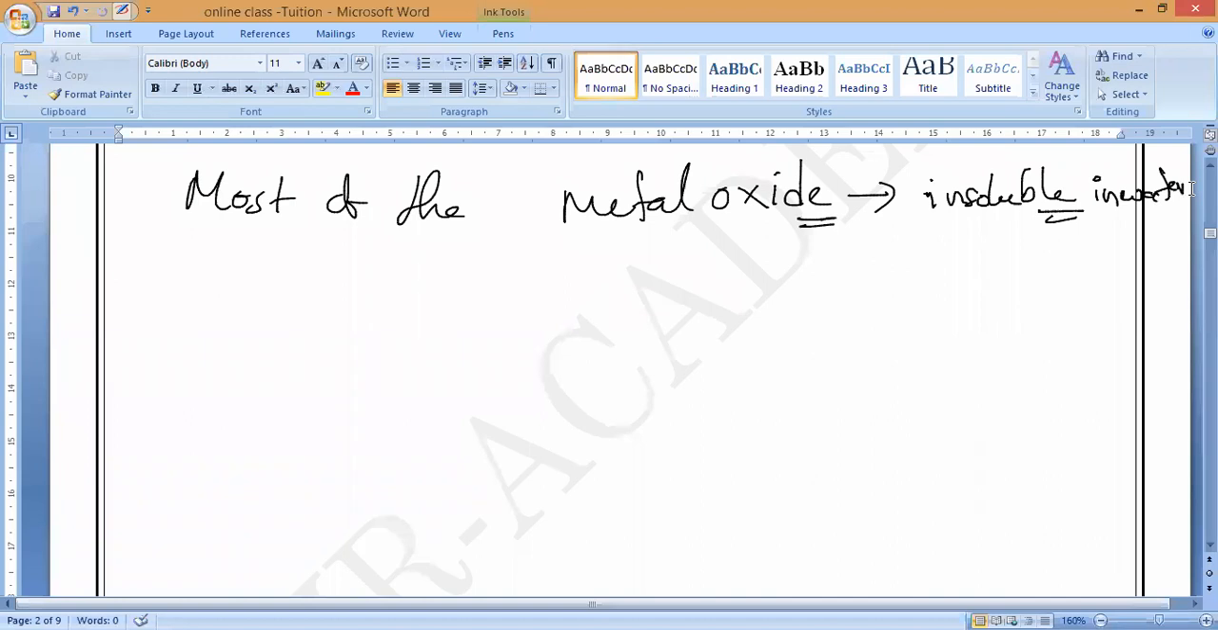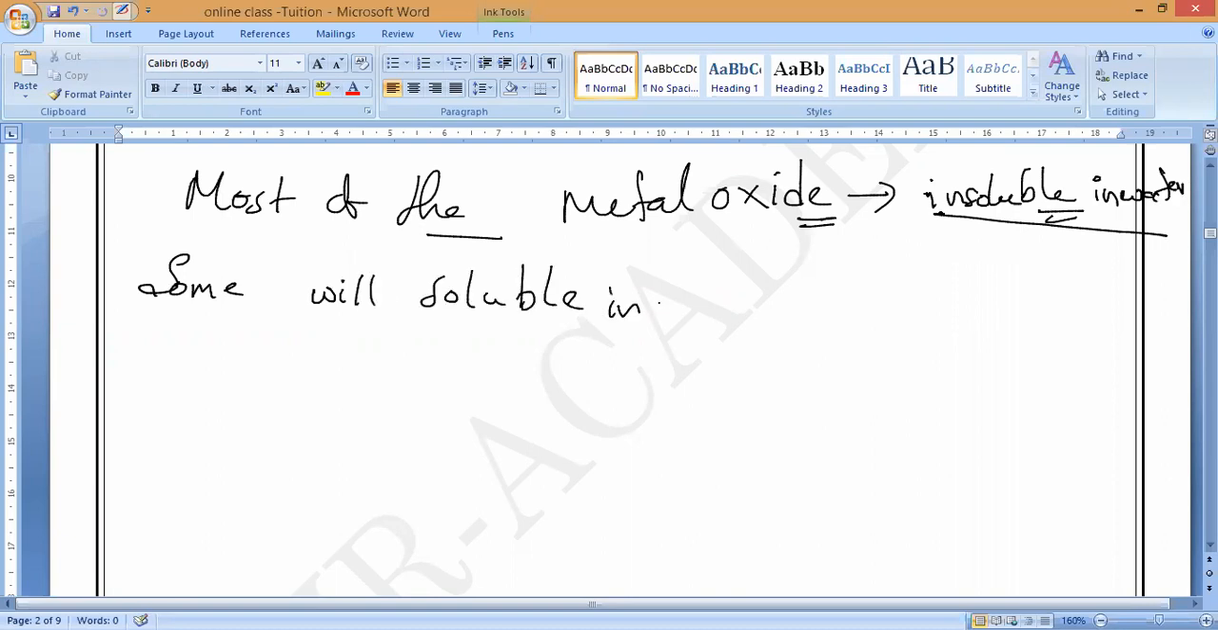Only a few, but some of the metal oxides dissolve in water to form alkalis. For example, sodium oxide and potassium oxide are the two metal oxides which are soluble in water. Most of the metal oxides are insoluble in water. Only some will be soluble, and they will form what, guys? They will form alkali.